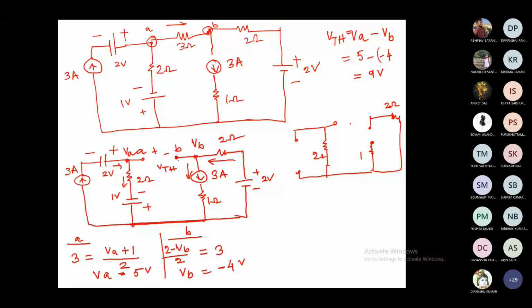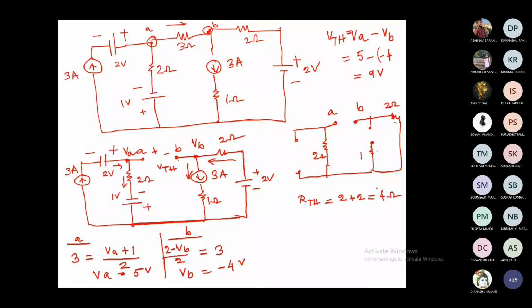So between A and B, what is there? This is open circuit, so we can forget this part. Between here it is open circuit, so we can forget this. So between A and B you only have 2 ohm plus 2 ohm. So RTH is equal to 2 ohm plus 2 ohm, which is equal to 4 ohm.